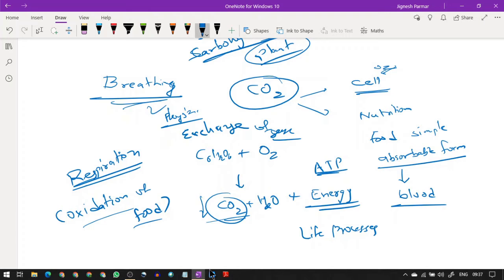So please make sure this thing is very clear. Breathing is the first step of respiration, but it is not respiration. Breathing is the first step, where exchange of gases only takes place, whereas respiration is an oxidation of food, where glucose, the simplest form of food, is converted into carbon dioxide and water vapor. So please make sure this is what we have to study.